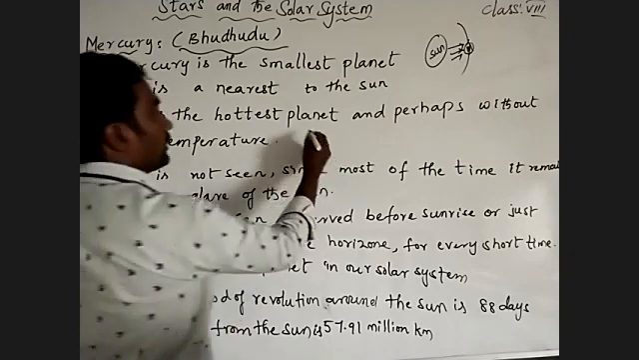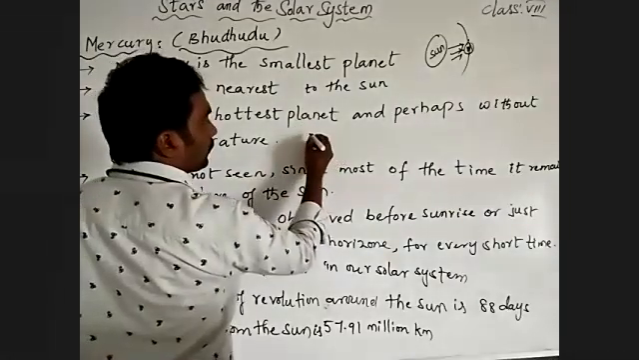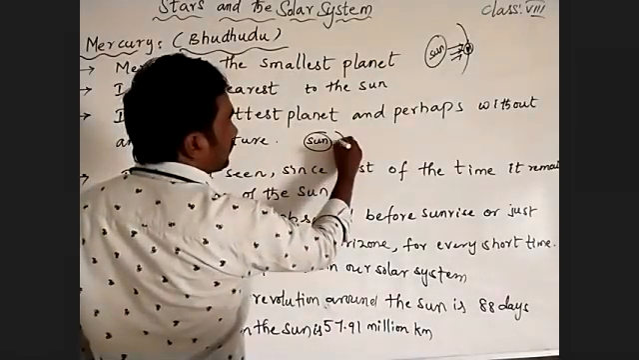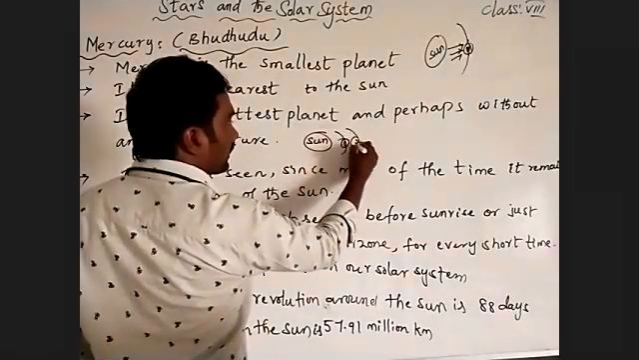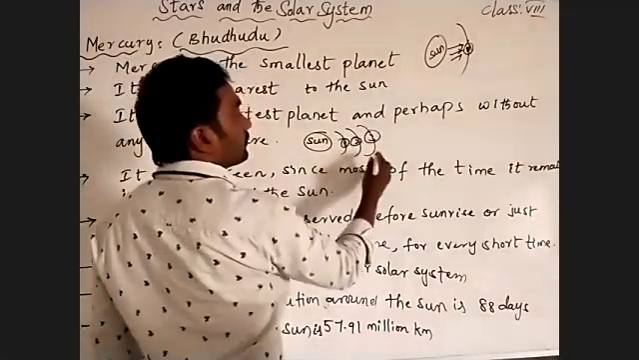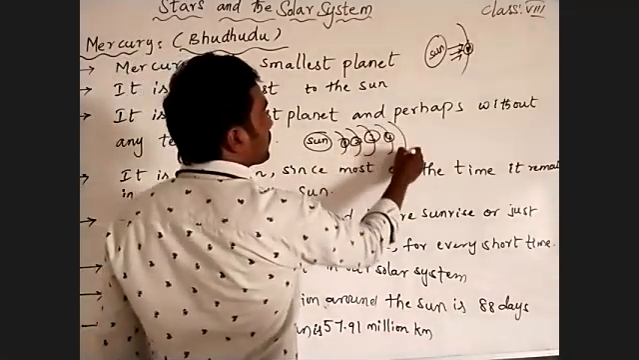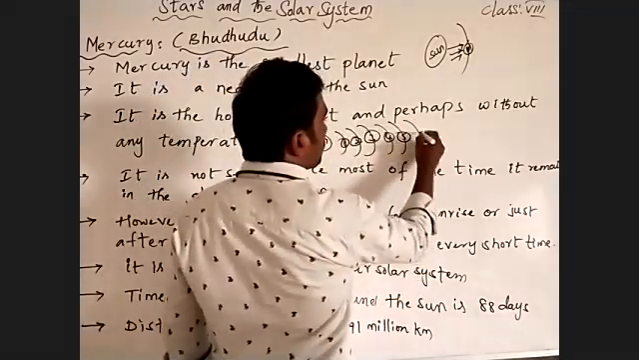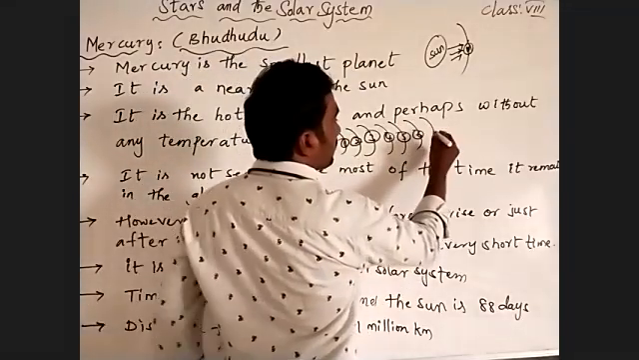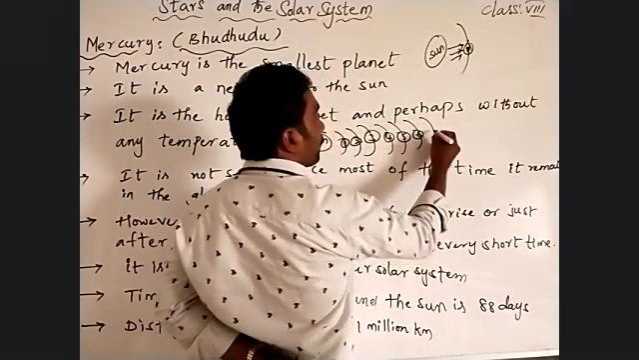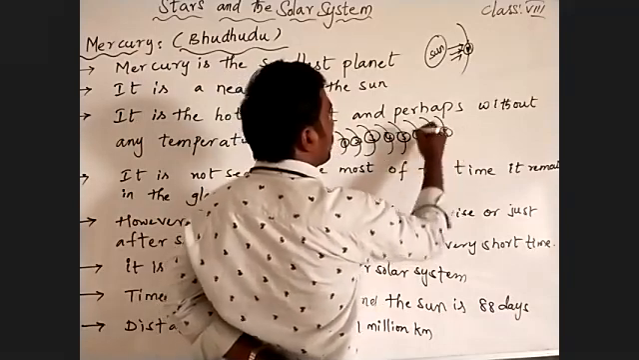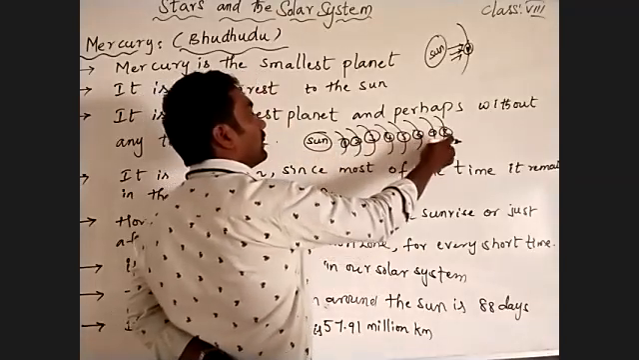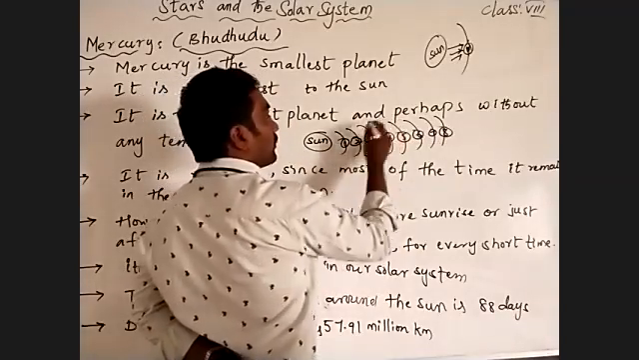Because, see here, in this part, this is the sun, and the first planet is Mercury, second is Venus, third Earth, fourth Mars, fifth Jupiter, Saturn, Uranus, and Neptune. So see, 1, 2, 3, 4, 5, 6, 7, 8, among the 8 planets.